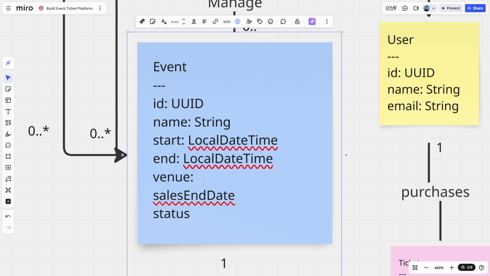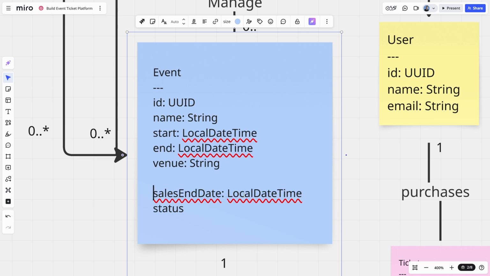The venue. Now, the more I read into this, I'm starting to think a venue is probably its own object. But for this first iteration of the system, we'll just do a string, a description of the venue and its various different facilities and amenities. Sales end date, local date time. Maybe we should also have a sales start date. You may want to schedule a ticket to go live at a certain time. So let's add that right there.